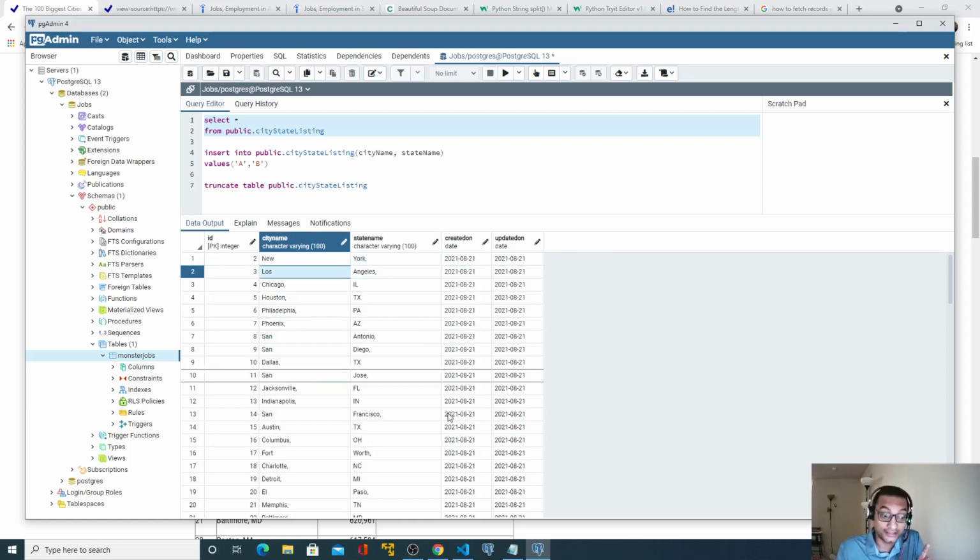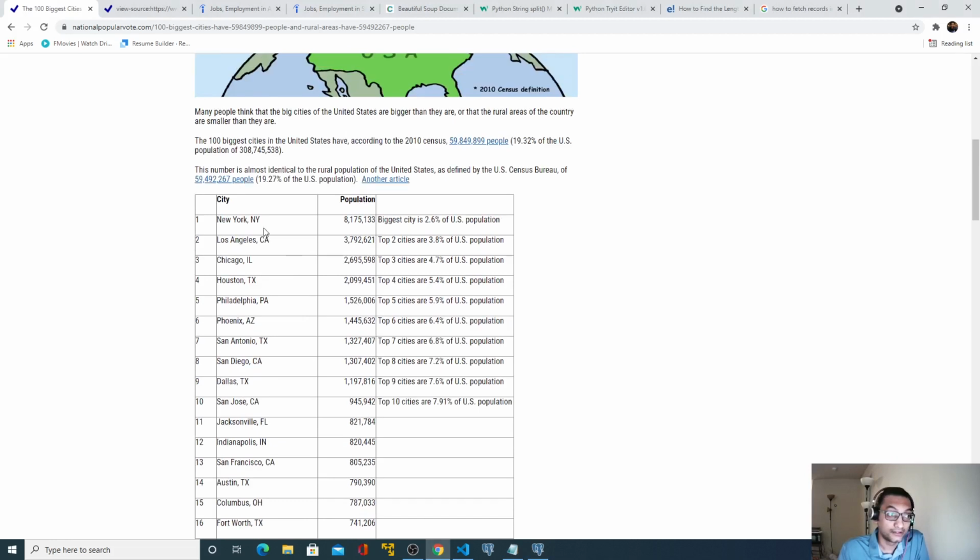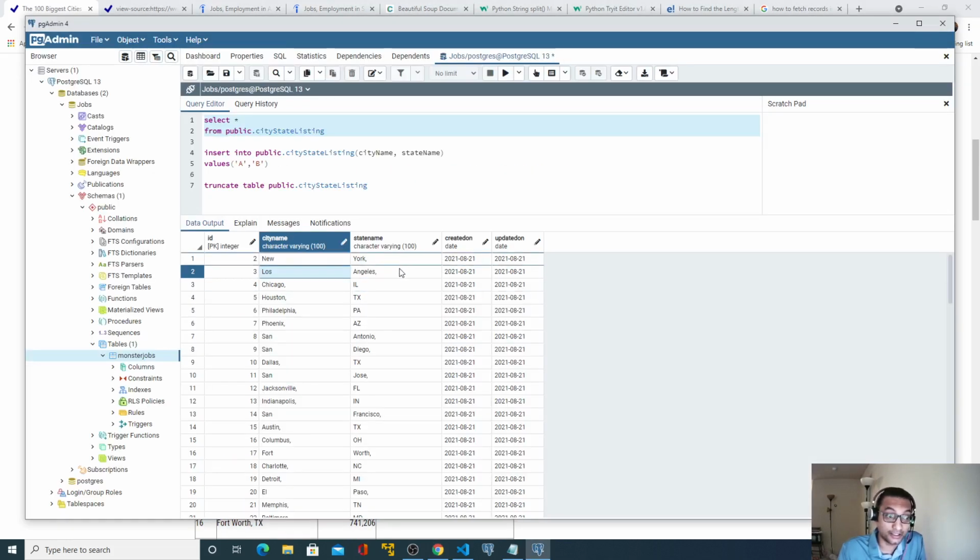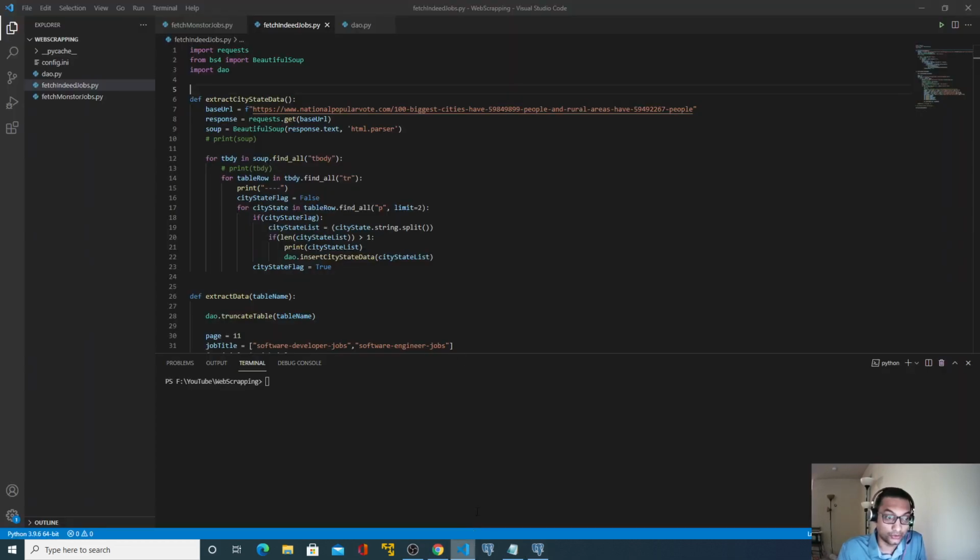Now let's look at this data on the website. So New York and NY. That NY is there, but it is missing in our table. Okay, so why is that? Let's look at our code.